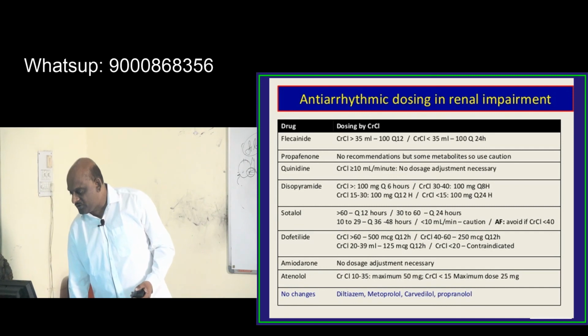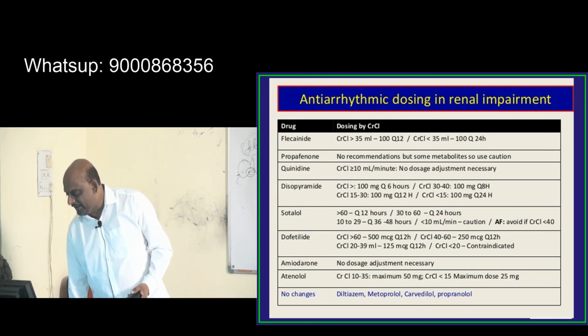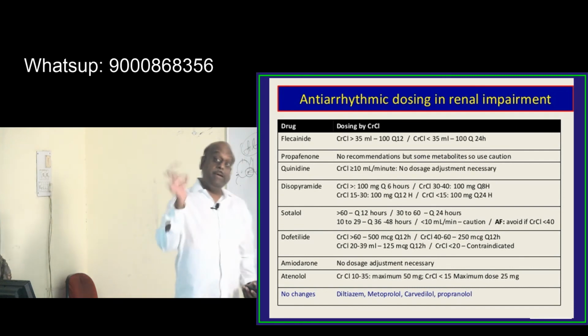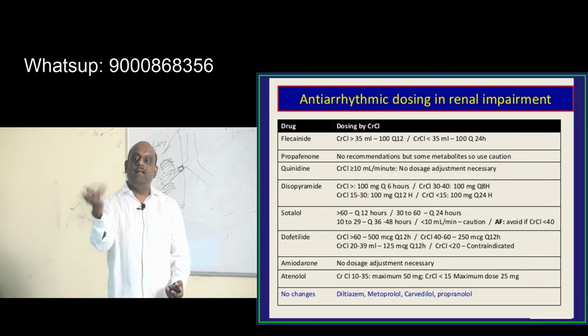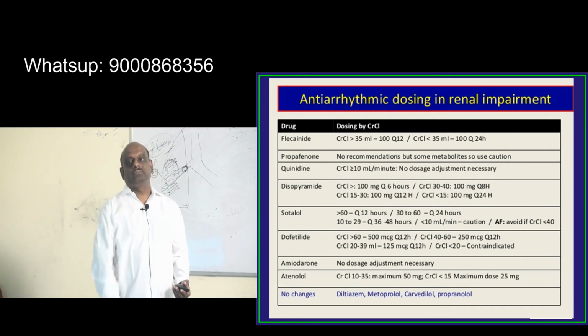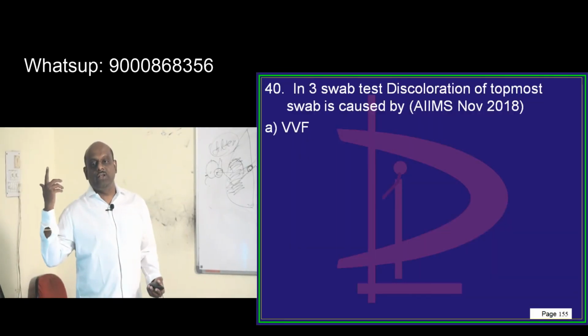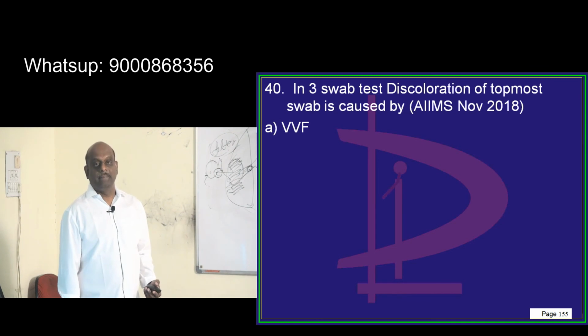Swapnil says doxycycline was also there in the option. Of course, once more there is another list. Which antibiotics do we use in renal failure, and what will you use in hepatic failure.